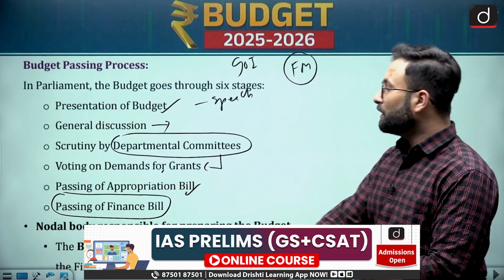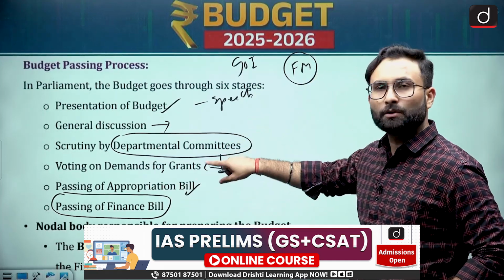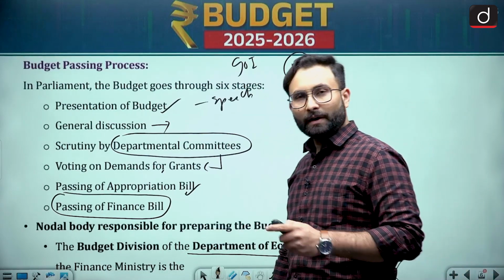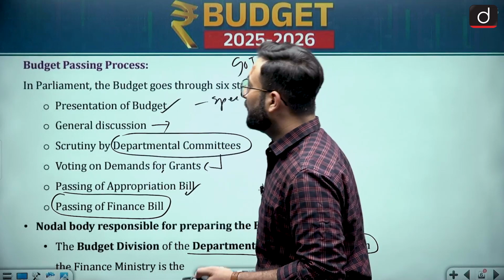Okay, coming to the next one, nodal body responsible for preparing the budget. Who will be preparing the budget? The budget division of the Department of Economic Affairs in the Finance Ministry will be preparing the budget. Okay, now let's move further.